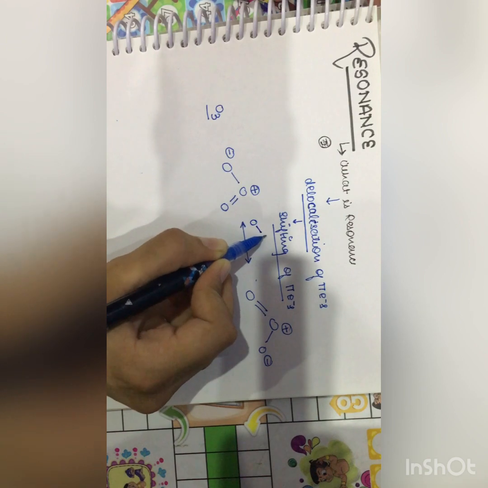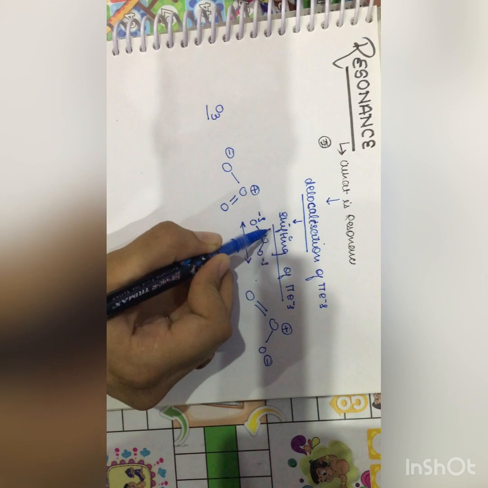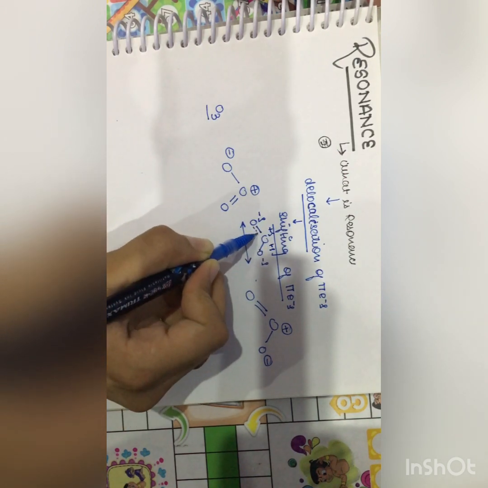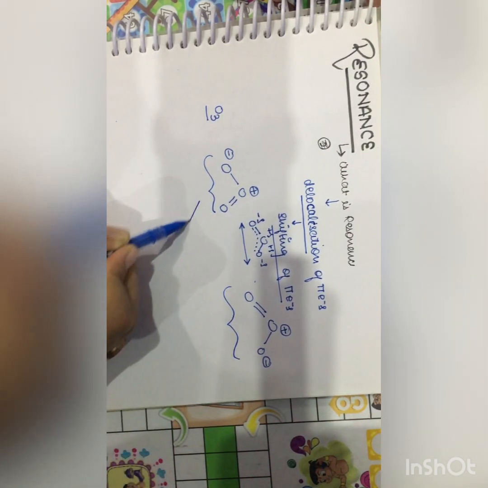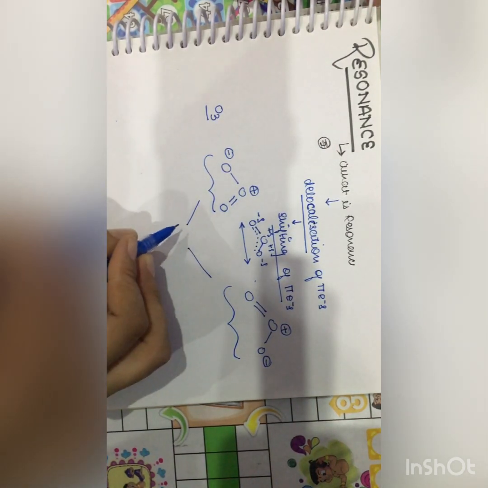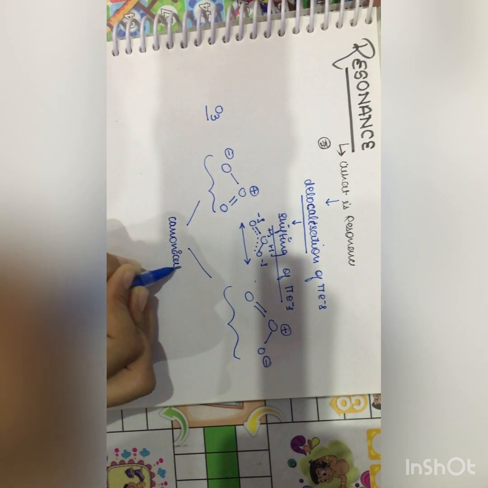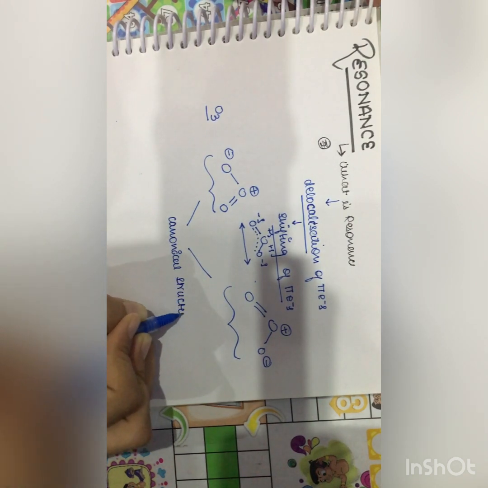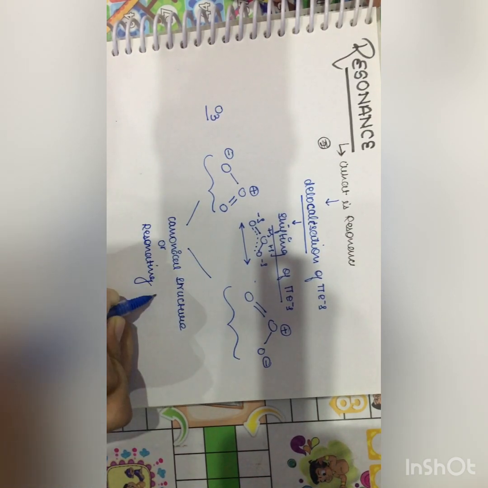O, partial negative, and here two partial positive, and this is a hybrid structure. These two structures are known as canonical structures, or we can say resonating structures.